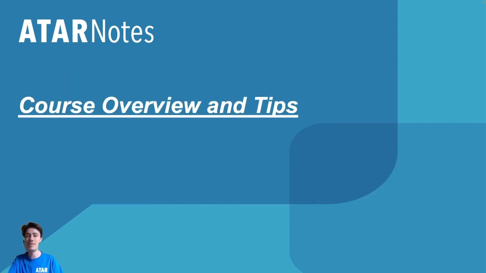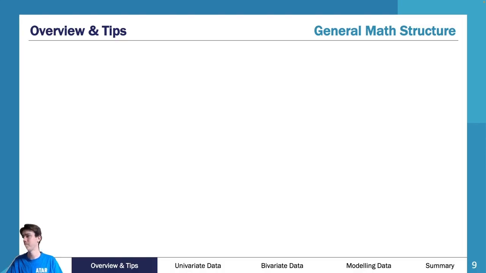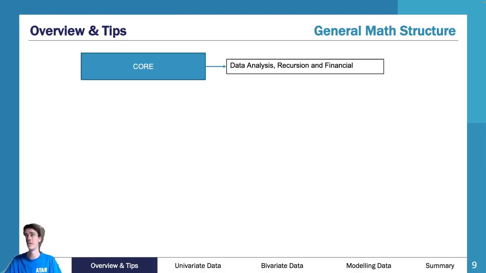So let's go through some course overview and some tips. So just some structure of general maths. I think what's really important is that although this is now going into your 2nd year of general maths in the new study design, most of you, I'm assuming a fair proportion of you, probably have either older siblings or an older family friend or just an older friend who's given you some resources, or your teacher's given out some older resources from students in the past. There are subtle changes to this study design, and they have changed in the last 24 months, essentially. So last year was the 1st year, this year is our 2nd year.